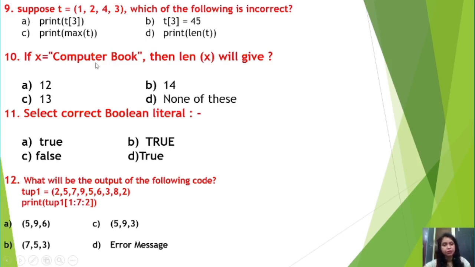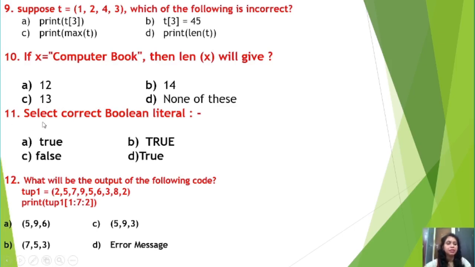So here in computer 8 characters are there, in book 4 characters are there, and here one space is there between the words. So the total number of characters is 13. Don't include the starting double quote and ending double quote. The double quotes indicate that you are declaring a string literal, so we will not include these quotes. Whatever characters are there, we count only those, including spaces, digits, special characters, etc. So here the answer is 13.